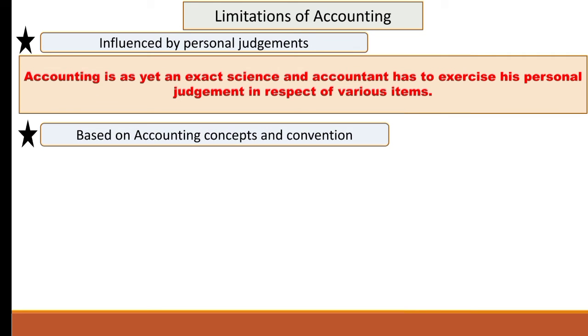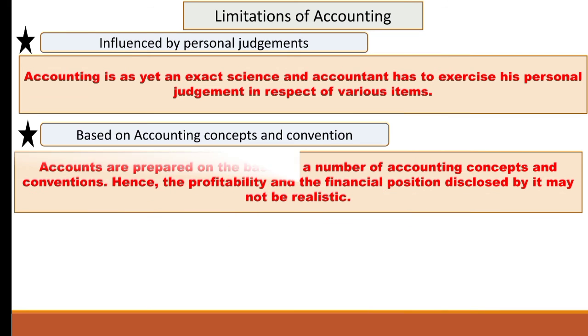Second is that it is based on accounting concepts and conventions. We know accounts are prepared on the basis of a number of accounting concepts and conventions. Hence, the profitability and financial position disclosed by it may not be realistic. The accountant has to record the transaction according to the rules, regulations and principles which are specified in accountancy. And we know business is dynamic, so principles also need to be changed. But here there are some rules which cannot be changed.